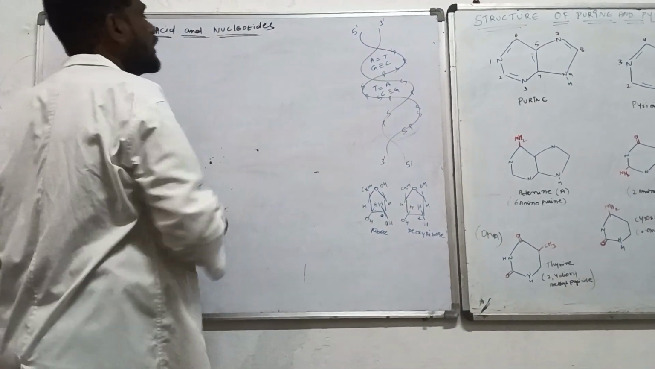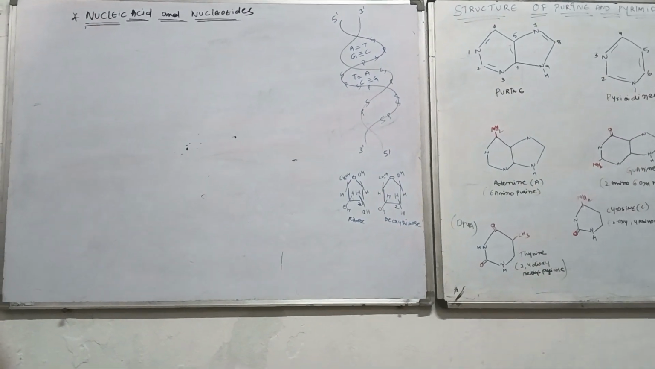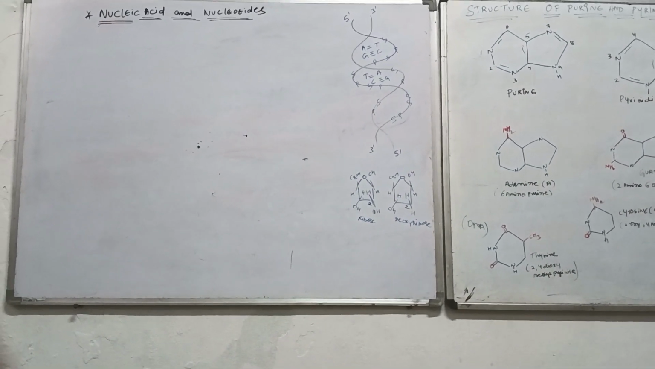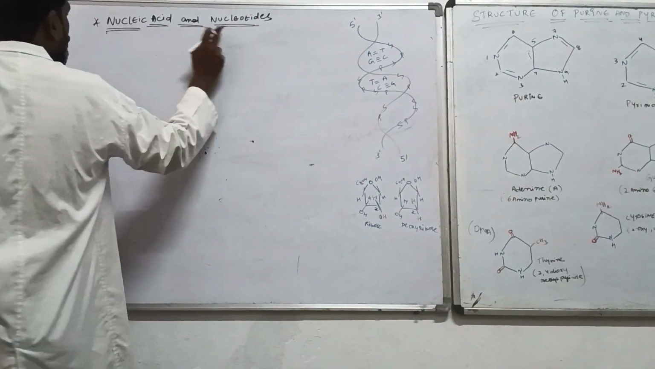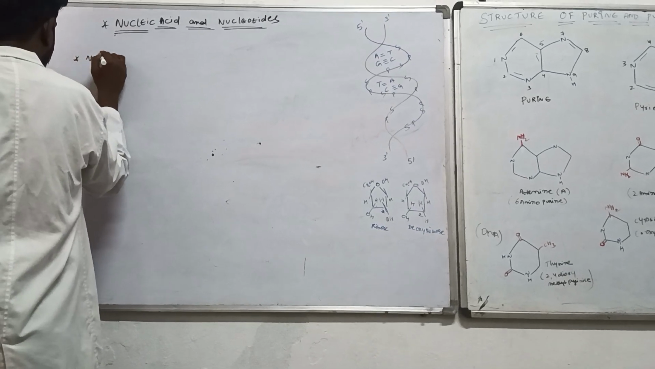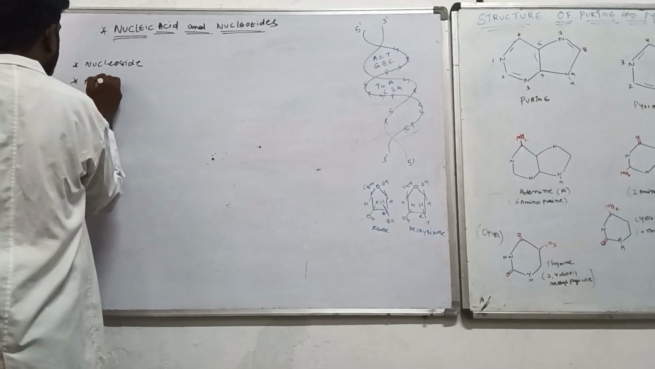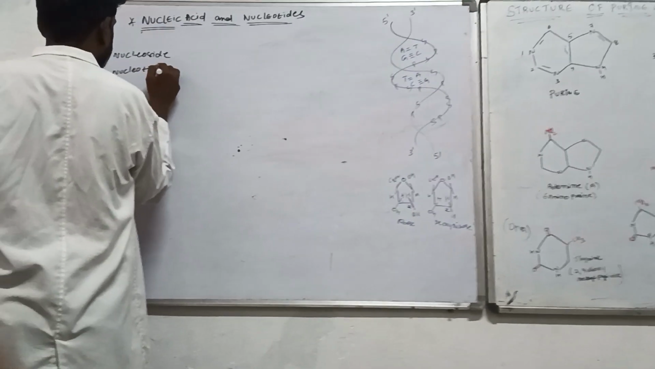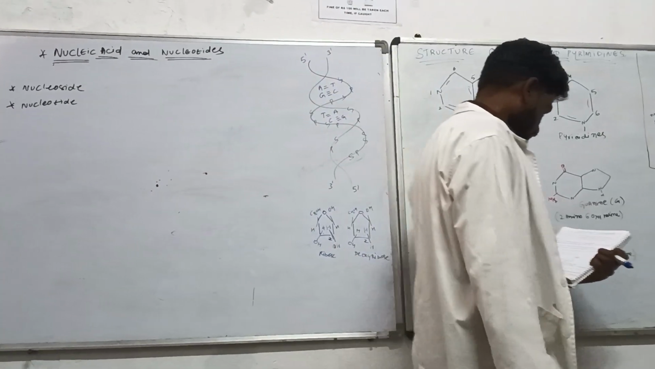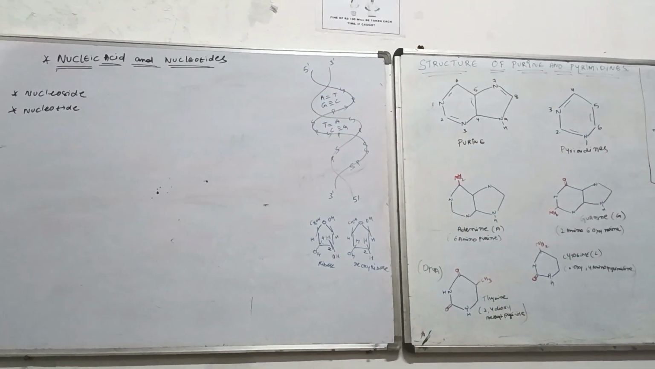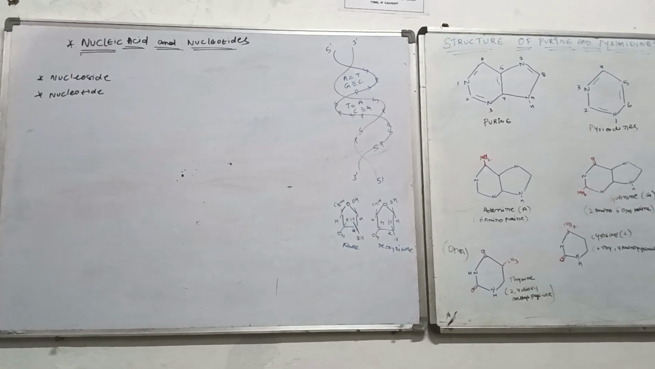We will see about the nucleotides. What do you mean by the nucleotides? Nucleic acids are polymers of nucleotides. There are two terms, nucleotide and nucleoside. Nucleotide and nucleoside. Okay.